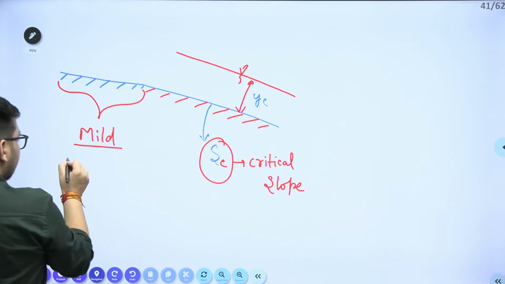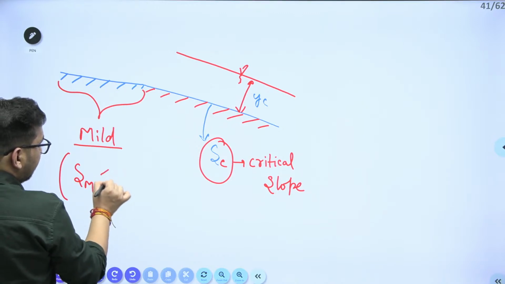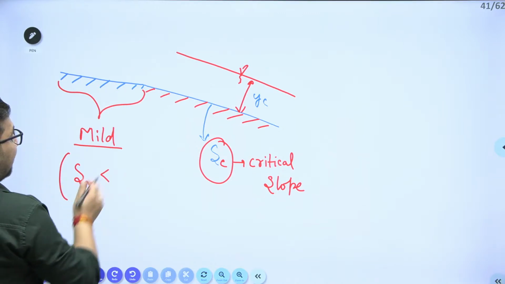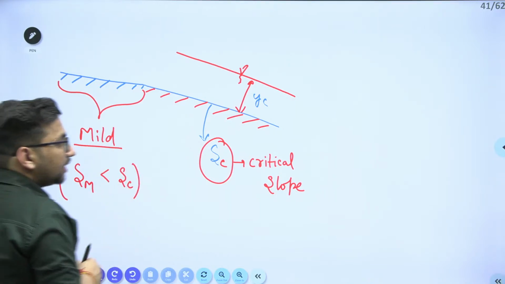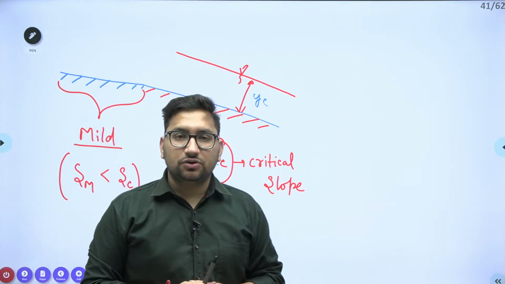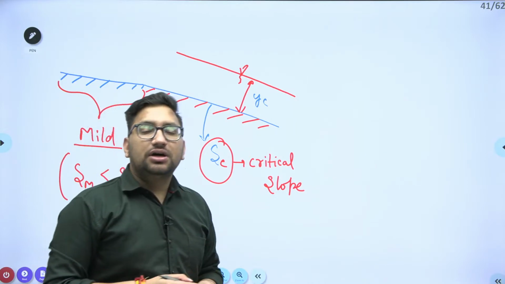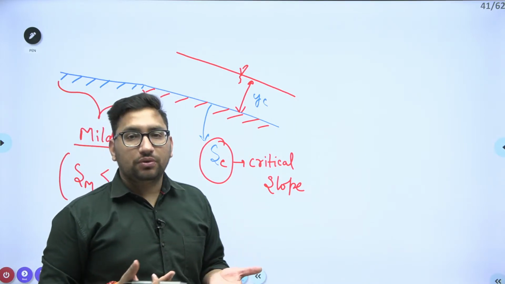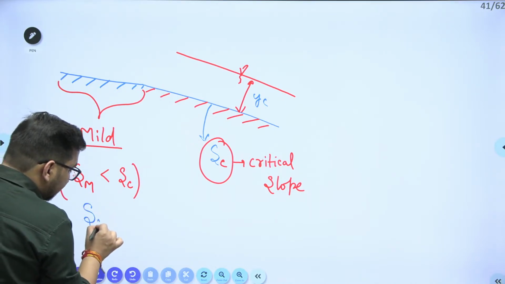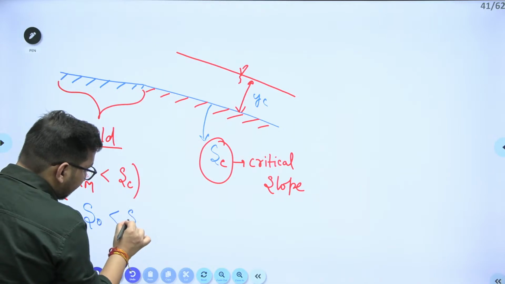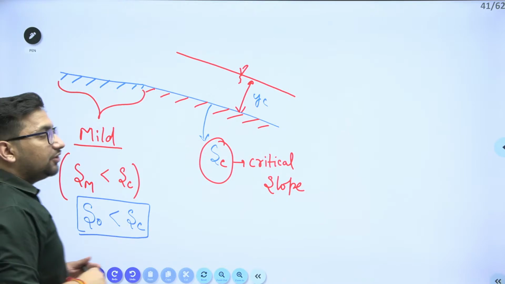It means for mild slope, let's suppose I say SM, it will be less than your critical slope, right? Or sometimes we write it in terms of normal slope related to uniform flow. Let's suppose the slope related to uniform flow is S naught. It means S naught is less than your SC value.